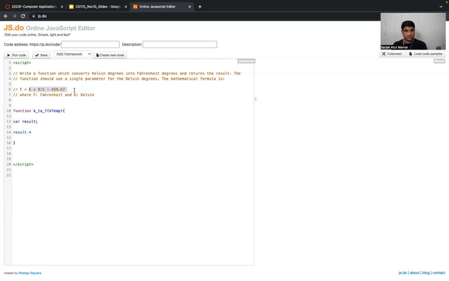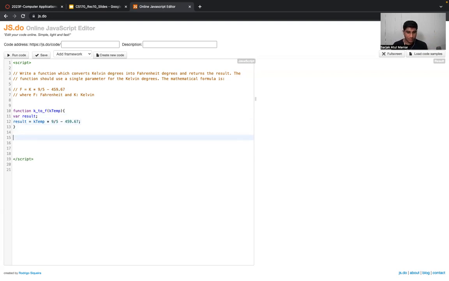Let me copy this thing over here. Instead of K, I'll simply write kTemp, because that's the thing I'm going to pass with the help of this parameter, right? So what I'm saying is that whatever K value the user passes, take that value, multiply by 9 by 5, and subtract 459.67, right? And then lastly, what we want to do is, any guesses? The last essential step, once we are done calculating the result.